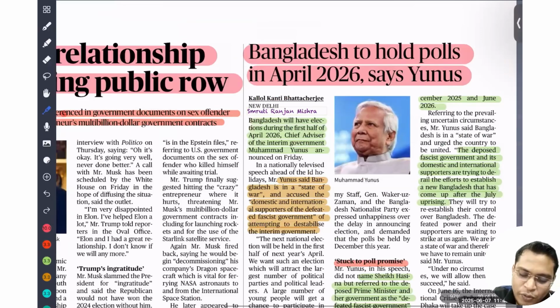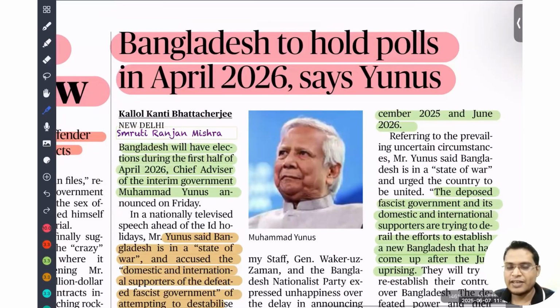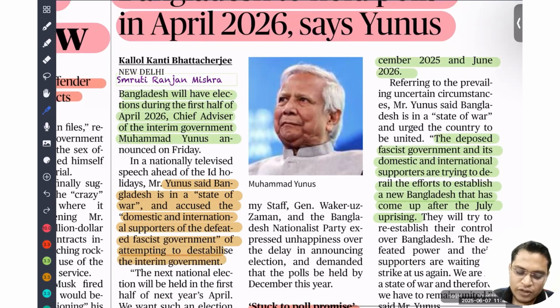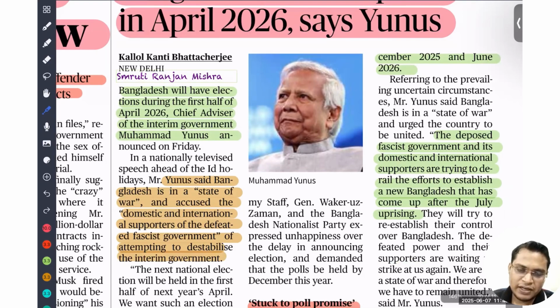Bangladesh to hold polls in April 2026, says Yunus. It is very important because it is a neighboring country and our northeast security is closely linked with Bangladesh. The Sheikh Hasina government failed because of the protests, and Sheikh Hasina left the country and took asylum in India. So Bangladesh will have elections during the first half of April 2026.